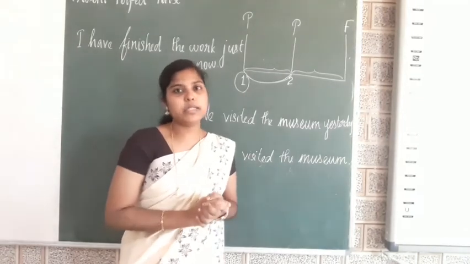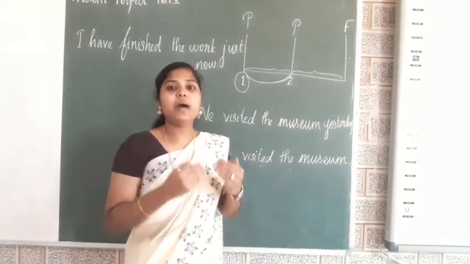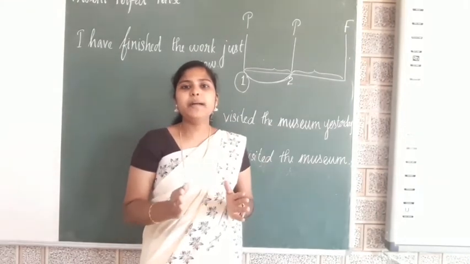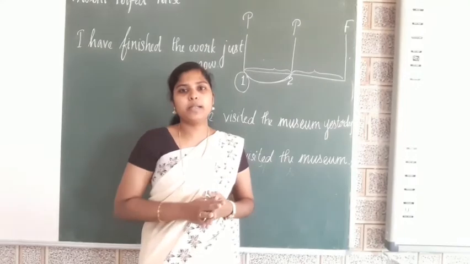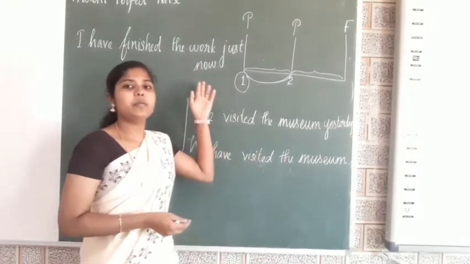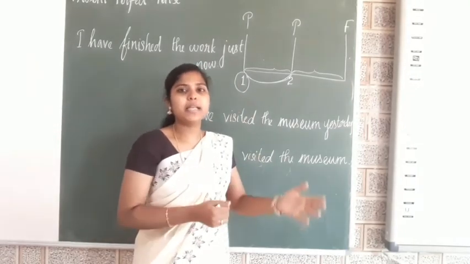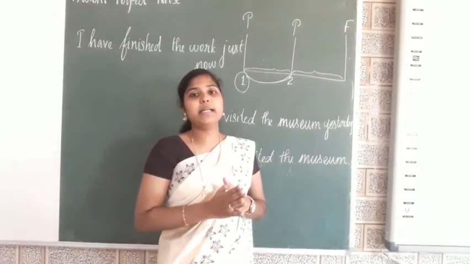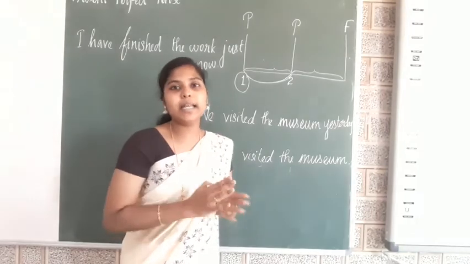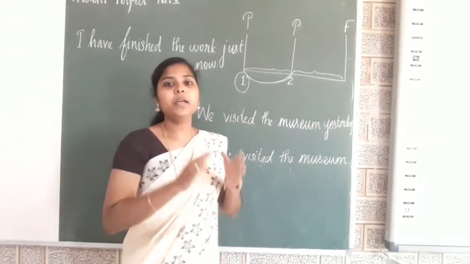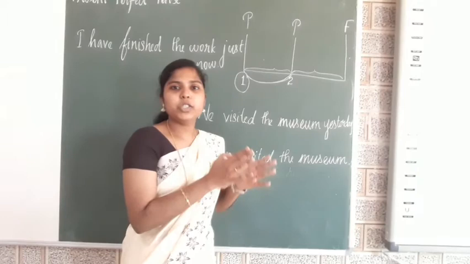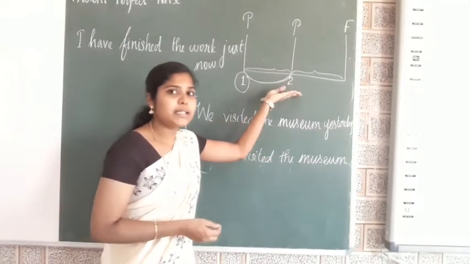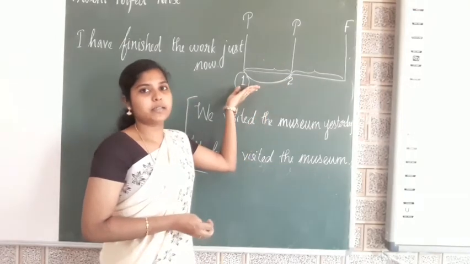Now it's afternoon time. I am talking about a completed work which happened just before 2 hours. I have completed my work just now. So the present perfect tense is indicating an action which was completed just before. Okay, so it has a connection between the present tense and the past tense.